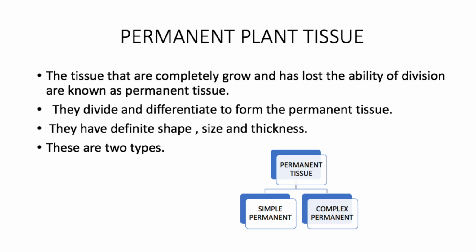Permanent plant tissue. The tissues that are completely grown and have lost the ability to divide are known as permanent tissue. They divide and differentiate to form the permanent tissue. They have definite shape, size, and thickness. These are of two types.